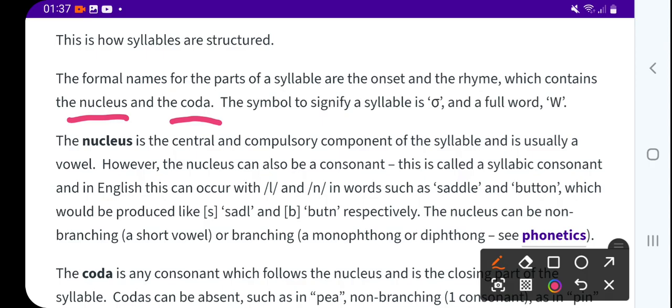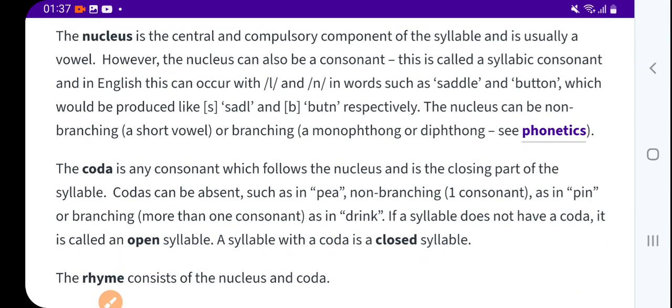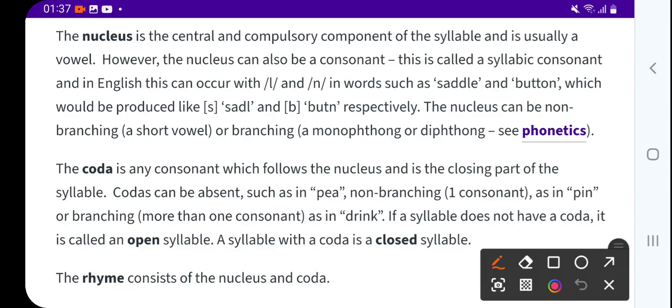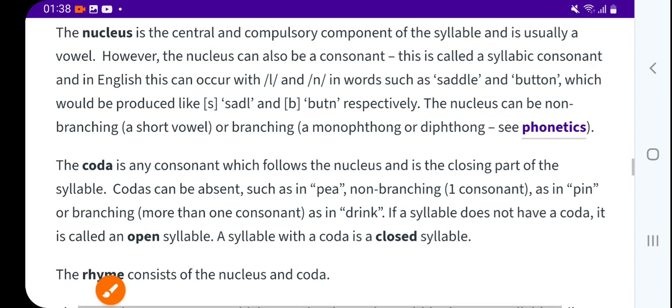The nucleus is the central and compulsory component of a syllable, very important, and is usually a vowel.